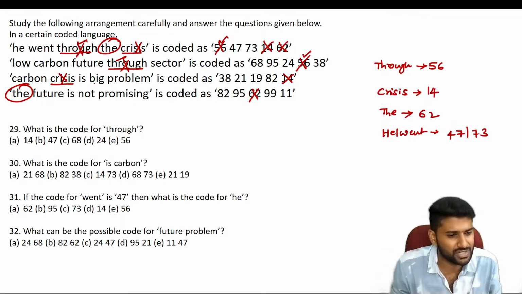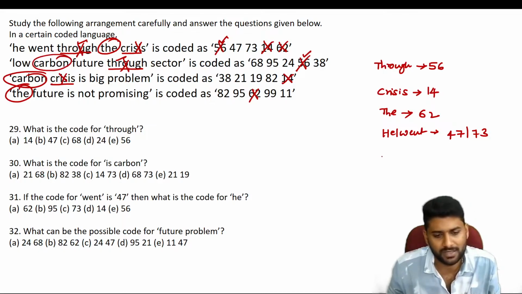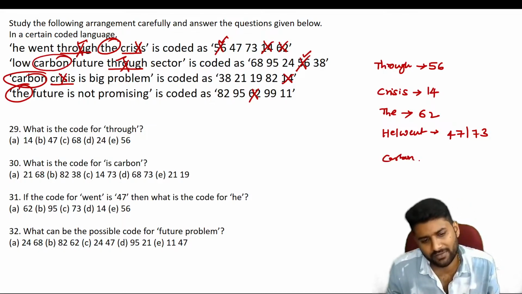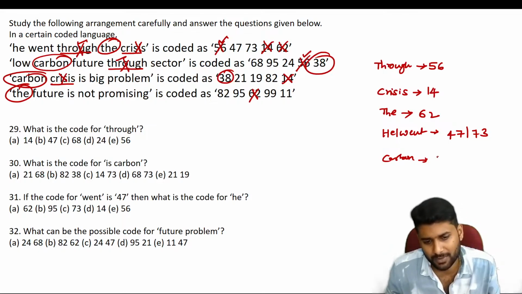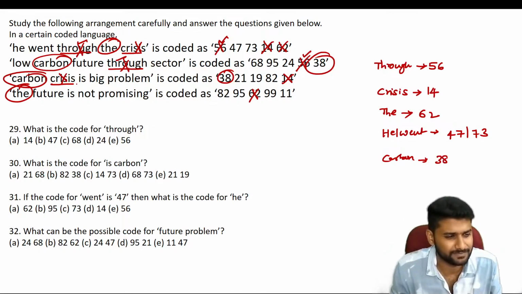Low carbon future. Let's check with the remaining one. Here the carbon is common. Here the carbon is common. If a word is common, definitely the code language is also common. Check the common number here: 638. 38 and 68 is not common. 95, 24. So the carbon code language is 38.